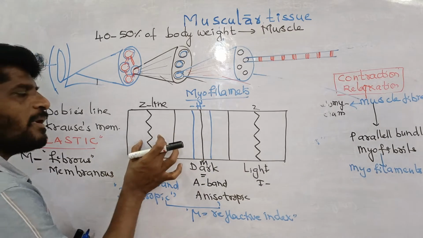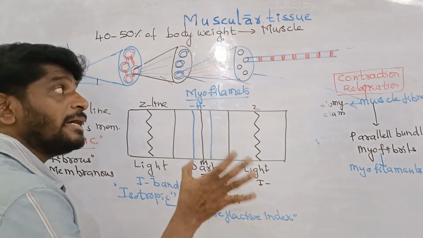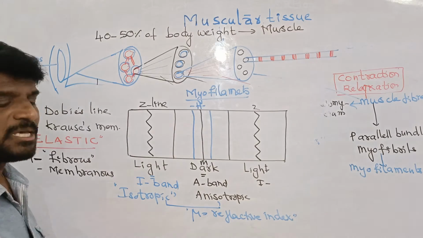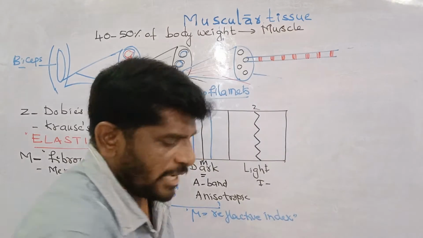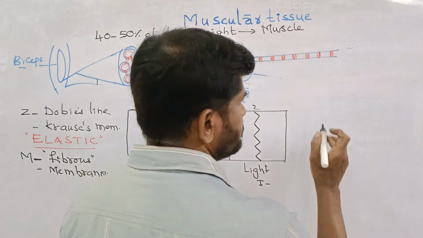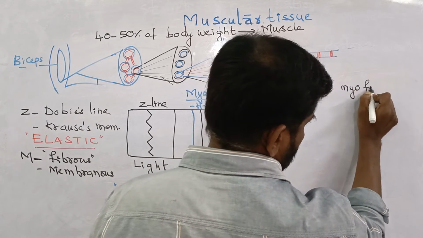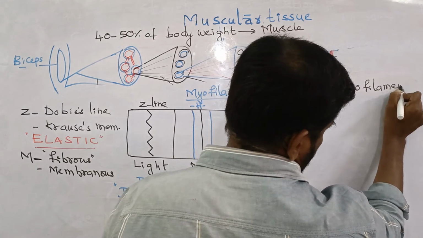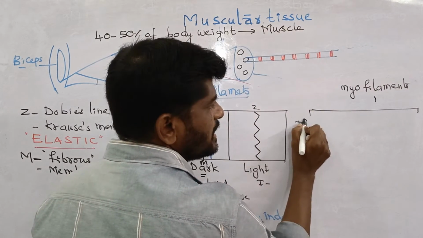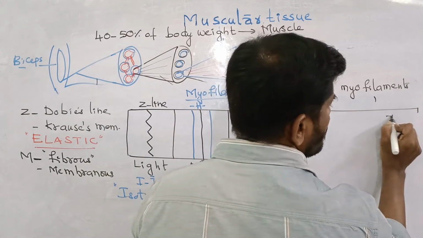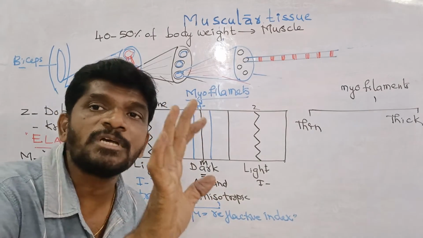So, I band, A band, and the I band. This is the structure of a myofibril. A fibril contains the myofilaments. I discuss the myofilaments now. Myofilaments are of two types. One is called the thin filaments. The second one is the thick filaments. Thin filaments and thick filaments are the two types of myofilaments.